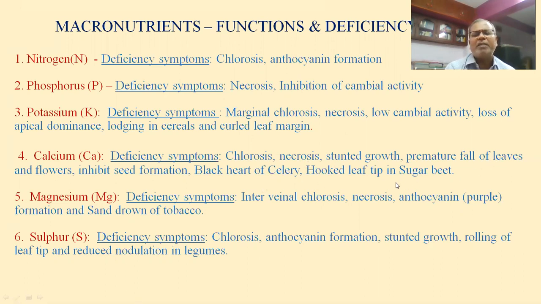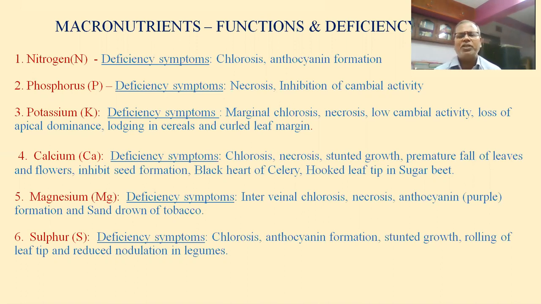Premature fall of leaves and flowers is prevented by spraying auxin. Remember this will come in the exam. If auxin hormone is sprayed, the premature fall of leaves, flowers and fruit is prevented. But deficiency of calcium leads to premature fall of leaves and flowers.